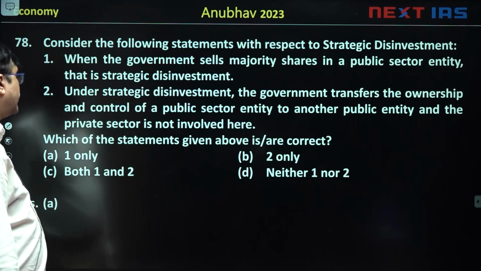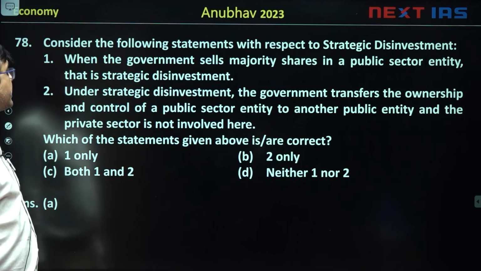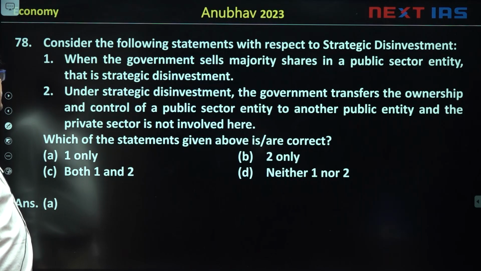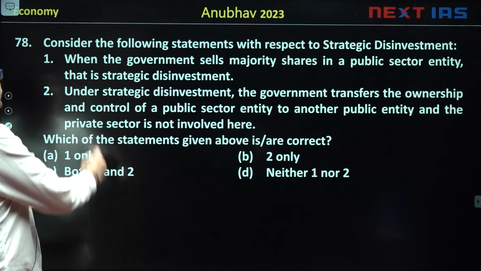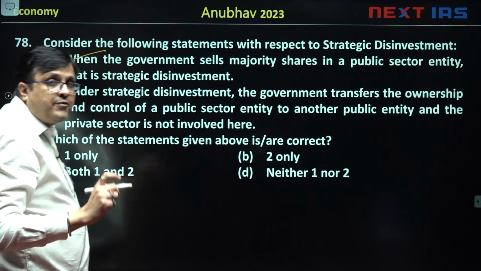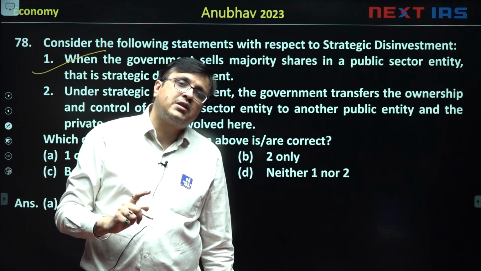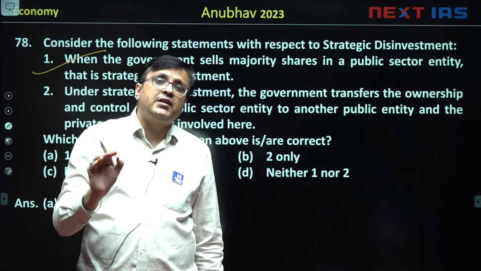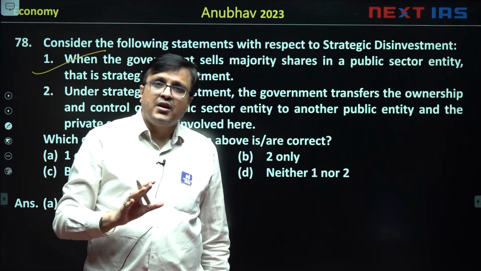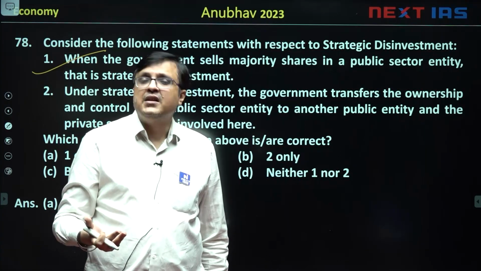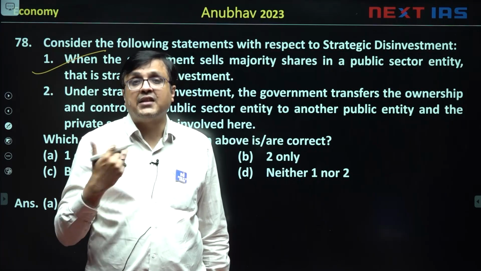Then the next question is, consider the following statements with regard to strategic disinvestment. When the government sells majority share in a public sector industry, that is strategic disinvestment. True. And in fact, you know what is happening mostly? When the government sells majority share in public sector industry to another public sector industry, तब उसे privatization की जगह strategic disinvestment का नाम ज़्यादा दिया जाता है.